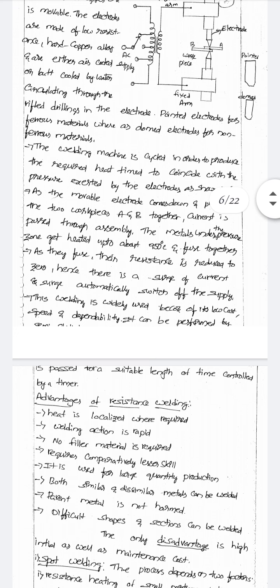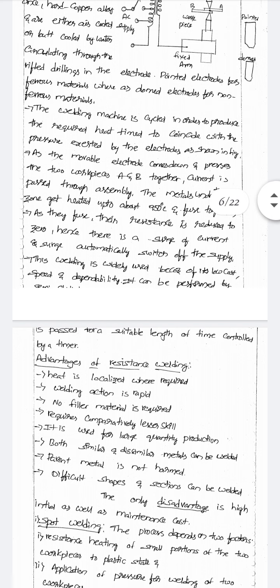Based upon the structure we have to explain. In the diagram, we just have to write what the parameters are and what points are involved. The mobile electrode arm comes down, and current is passed through A and B, so the metal pieces are joined together. Automatically the supply is switched off.